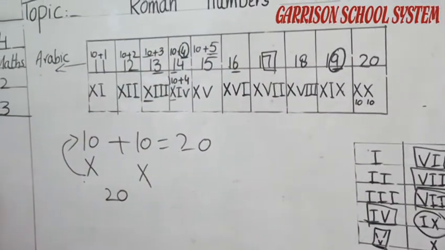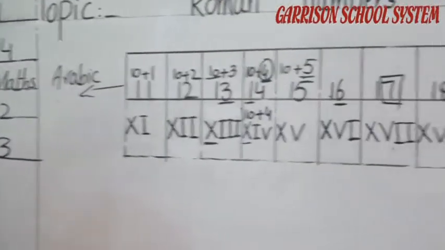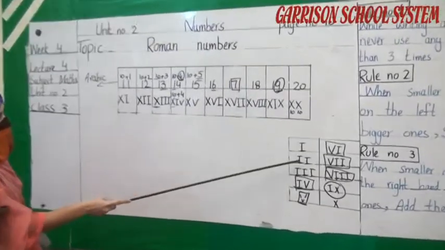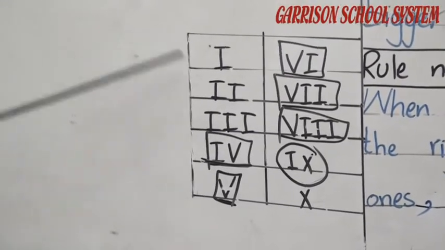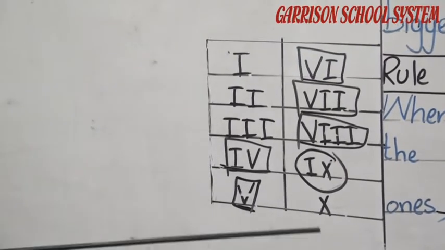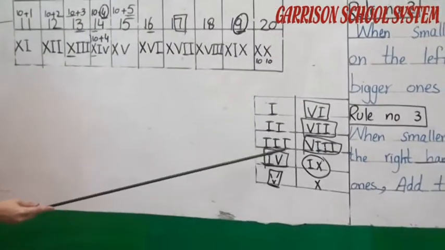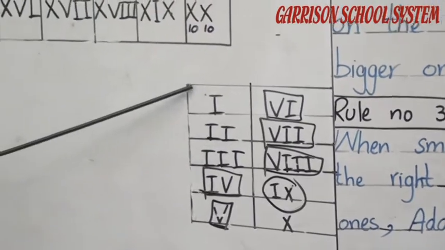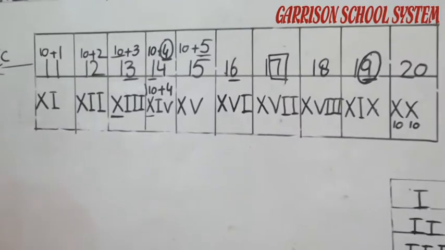Understand? Student, now I am telling you again counting from 1 to 20. This is 1, 2, 3, 4, 5, 6, 7, 8, 9, 10. These are symbols from 1 to 10. Okay student? I have told you the rules, which rule we have to apply in these symbols. Okay students? This is from 1 to 10. Now move to the 11 to 20.